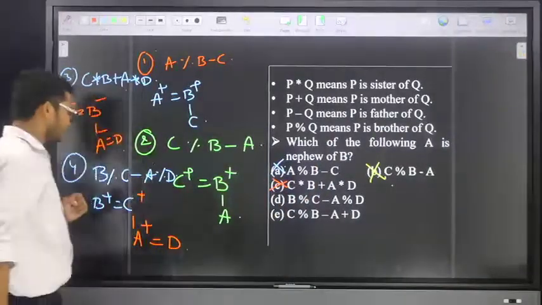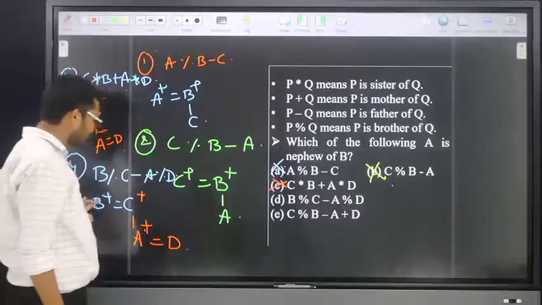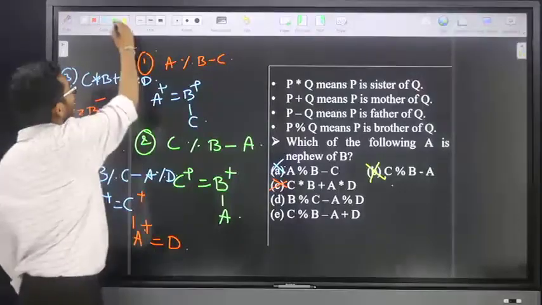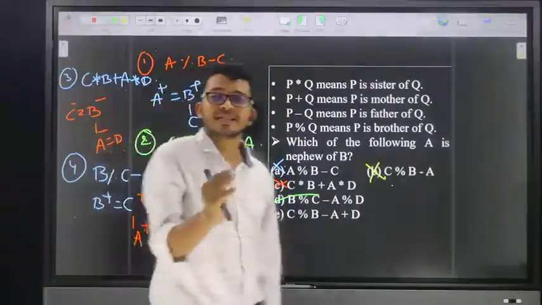In this case, how is B related to A? Uncle. Then how is A related to B? Nephew. That means by using option number four, we are able to conclude A is nephew of B.